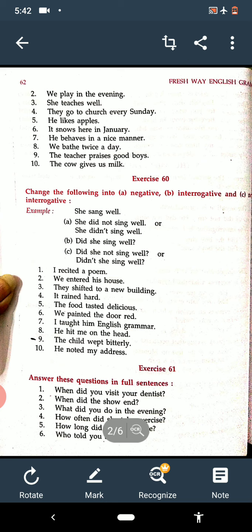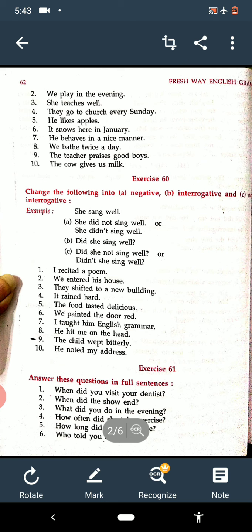Exercise number 60, you see, it is there I recited a poem. And what we have to do? We have to make it negative, interrogative and negative interrogative, three things. So first of all make it present. Then we will make it negative.